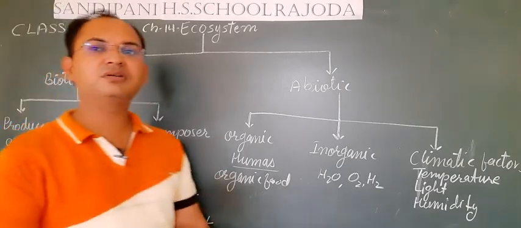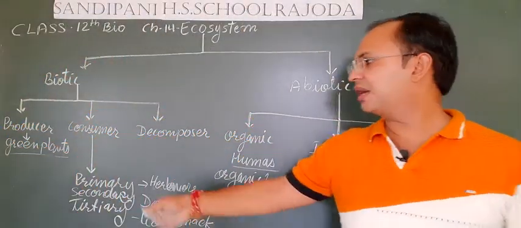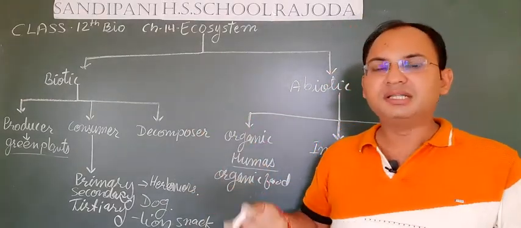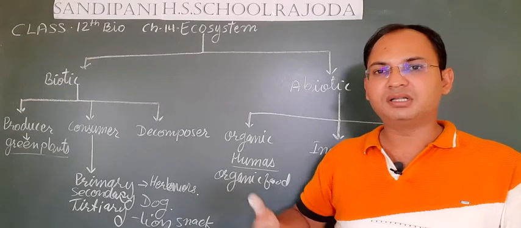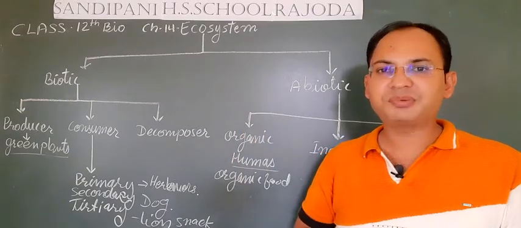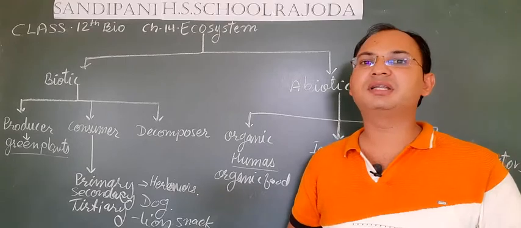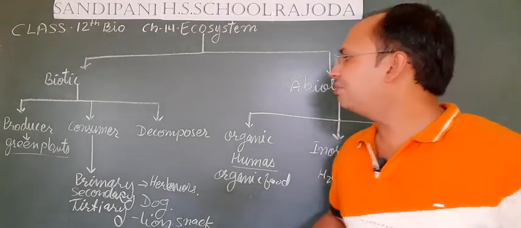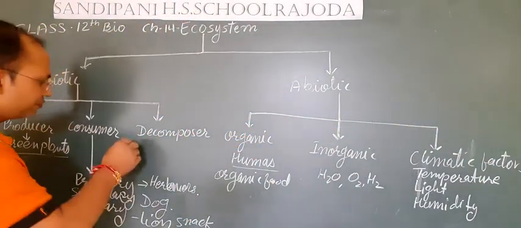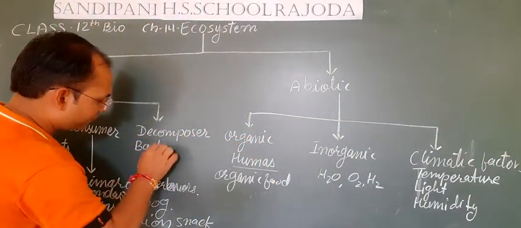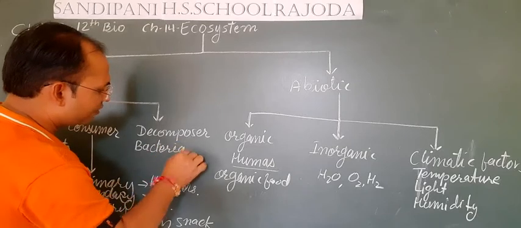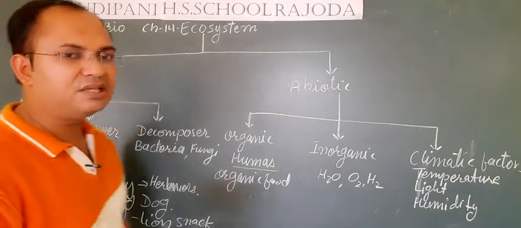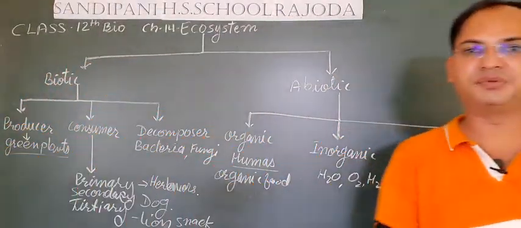And decomposers are the living organisms which, when primary, secondary or tertiary consumers or producers die, decompose their organic components that are present in their body into simpler inorganic components and release them into the environment. So these are mainly bacteria, fungi, etc. They are the main types of decomposers.